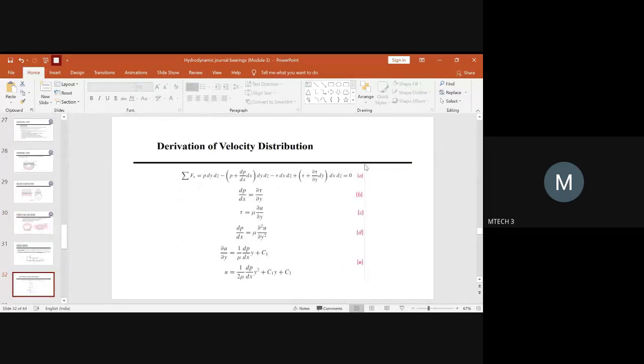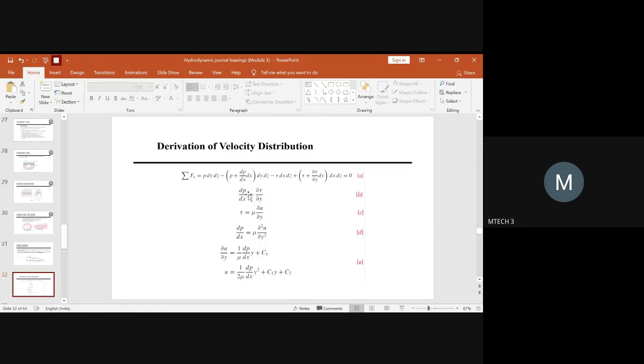Then you will simplify the equation. When you simplify, you will see that the pressure variation with respect to x will be equal to the variation in the shear stress with respect to the y direction. So after simplification, you will end up with the equation dP by dx is equal to dou tau by dou y.